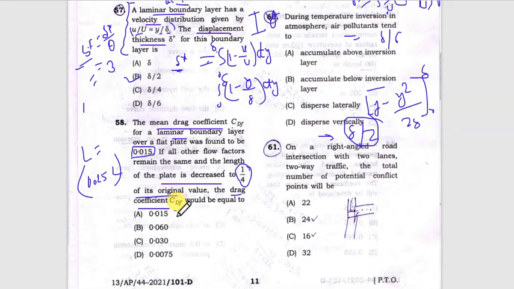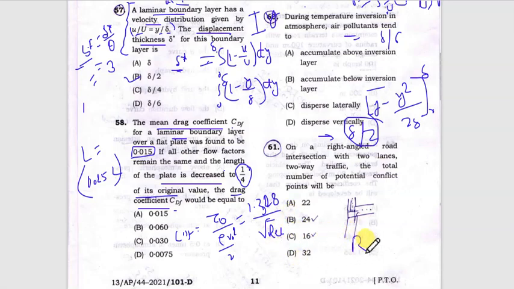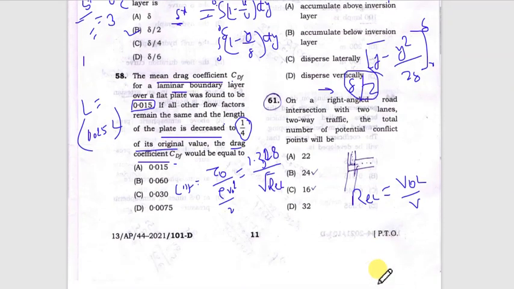The drag coefficient CDF is equal to tau naught divided by rho V square divided by 2, and after inserting all the values it equals 1.328 divided by the square root of Reynolds number, and Reynolds number is defined as V naught L upon nu, the kinematic viscosity.